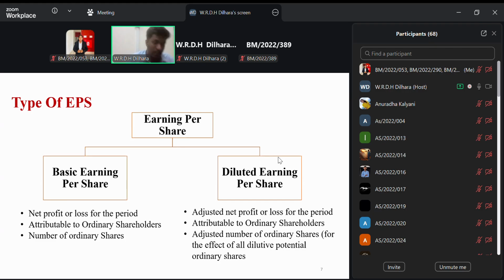And remember that from that net profit after tax, we remove some things. We can learn this in the next slides, okay? When we calculate basic earnings per share, we have to take the net profit or loss of the period attributable to ordinary shareholders. That means we have to remove the preference shareholders' dividends.